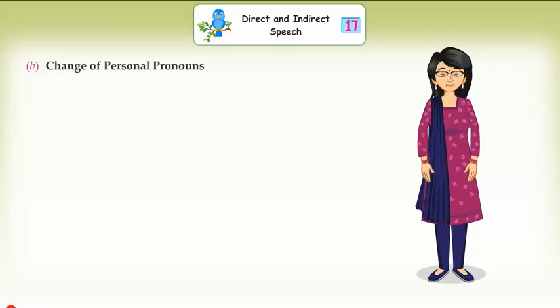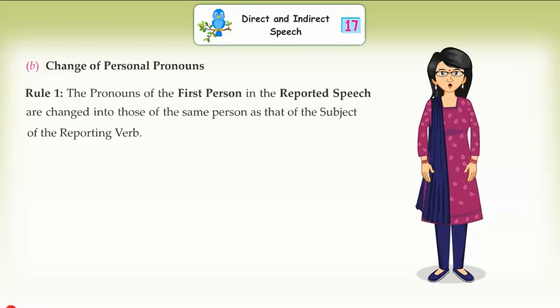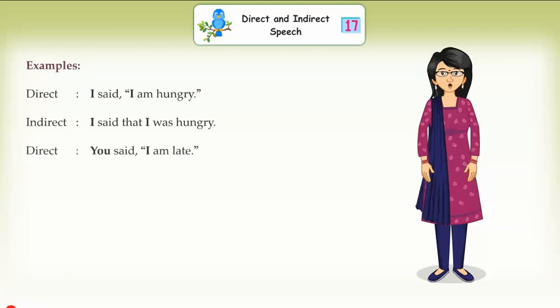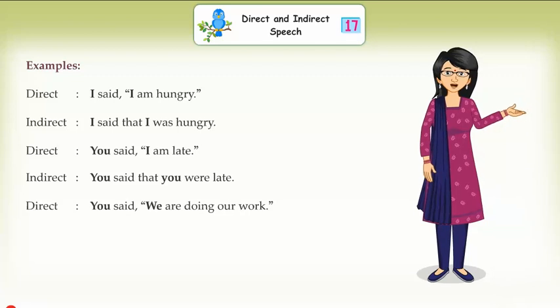B. Change of personal pronouns. Rule 1. The pronouns of the first person in the reported speech are changed into those of the same person as that of the subject of the reporting verb. Examples. Direct. I said, "I am hungry." Indirect. I said that I was hungry. Direct. You said, "I am late." Indirect. You said that you were late.